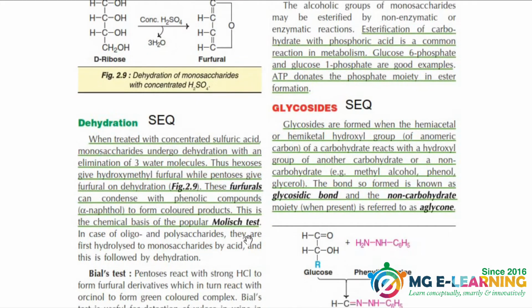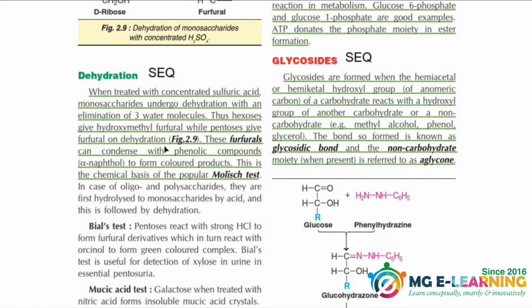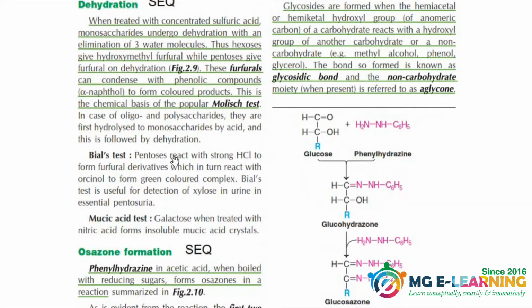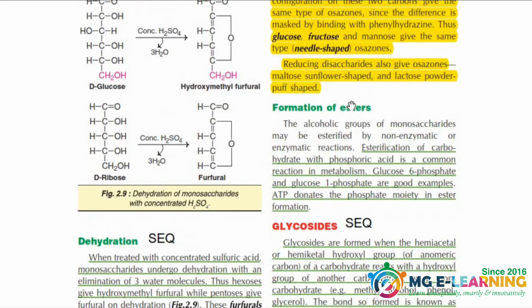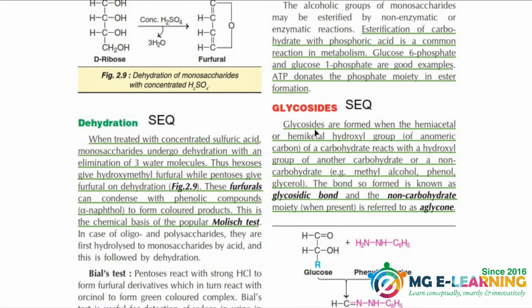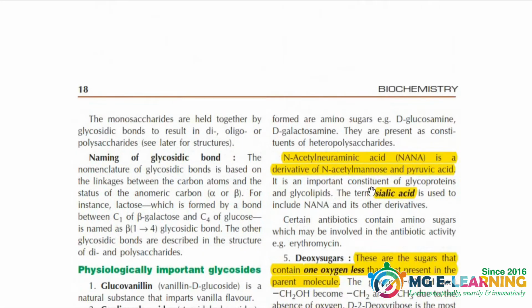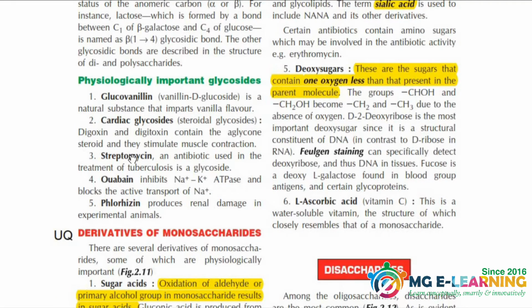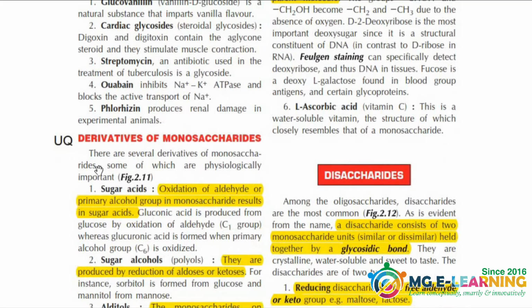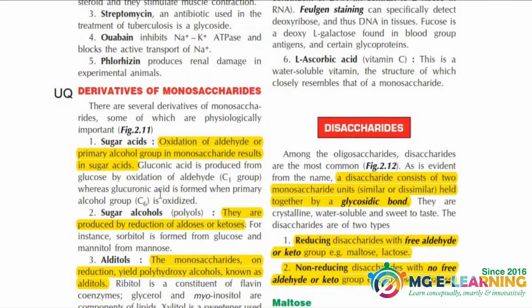On the next page, purple compounds. Formation of purple compounds is also important for SEQs. Osazone formation and the type of crystals are also important. Glycosides, you should know about the definition of glycosides and some of the examples. This one, derivatives of monosaccharides, is also important for UQ.